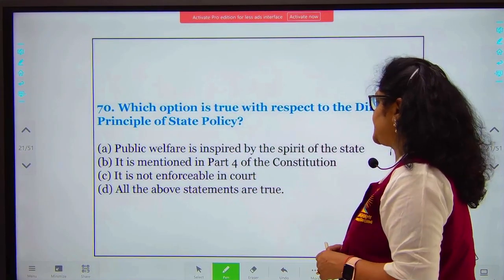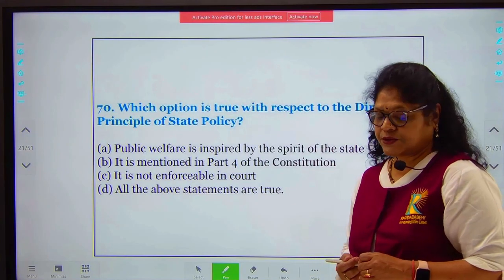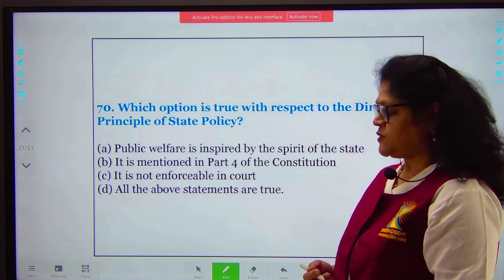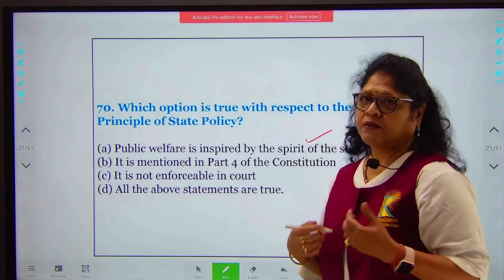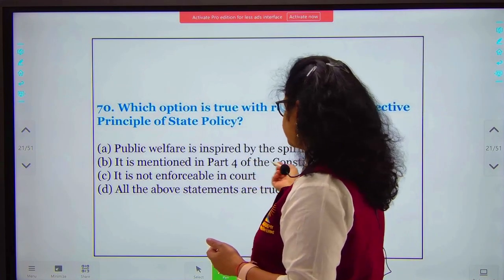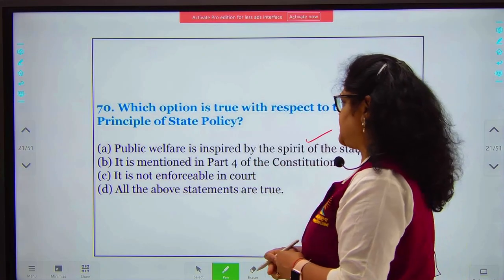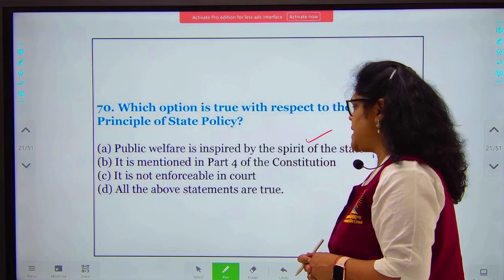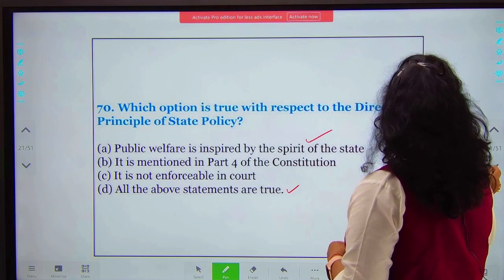Public welfare is inspired by the spirit of the state. It is mentioned in part 4 of the Constitution. It is not enforceable in court, and all the above statements are correct. So here, yes, public welfare, you have economic, social and welfare enshrined in the directive principles of state policy. It is mentioned in part 4 of the Constitution. It's not enforceable in the courts, and so all the above statements are correct. Your option will be D.